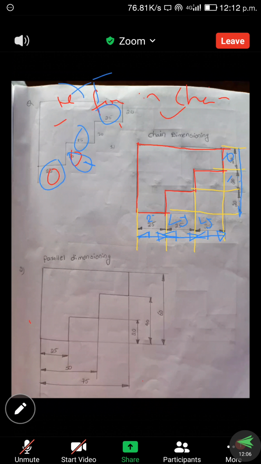See, observe once, the one I already drew with pencil. Here the diagram is drawn using the HB pencil. The remaining extension lines are drawn using the 2H pencil. Is it clear? This is the answer. Chain dimensioning answer. This is the question and this is the answer.